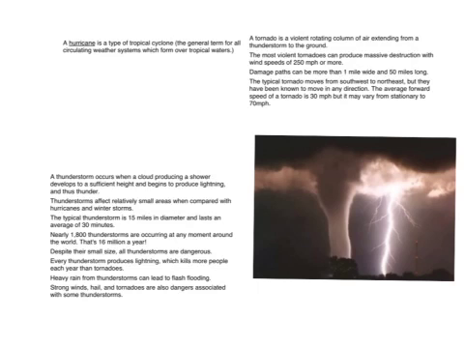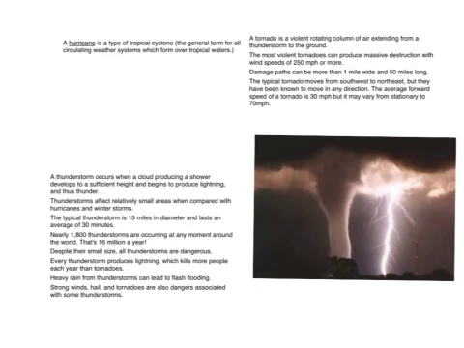Nearly 1,800 thunderstorms are occurring at the moment around the world. That is 16 million a year. Despite their small size, all thunderstorms are dangerous. Every thunderstorm produces lightning, which kills more people each year than tornadoes. Heavy rain from thunderstorms can lead to flash flooding. Strong winds, hail, and tornadoes are also dangers associated with thunderstorms.